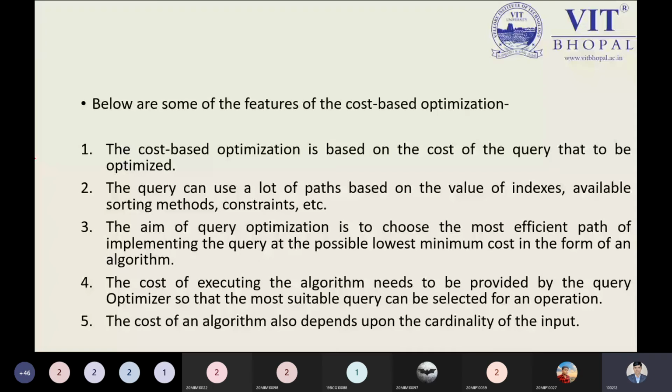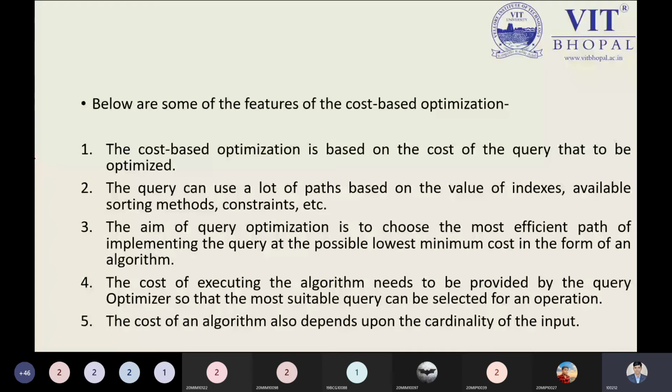From that point, we have to identify the cost of executing the algorithm. Here we are not talking about syntax. The query is executing perfectly, but which query is the better option? Just like a simple example, you are writing something to me, and I have 60 different ways. Which way do I have to go? I will choose the minimum cost, the one that takes the minimum time. Time is a cost we can consider right now.